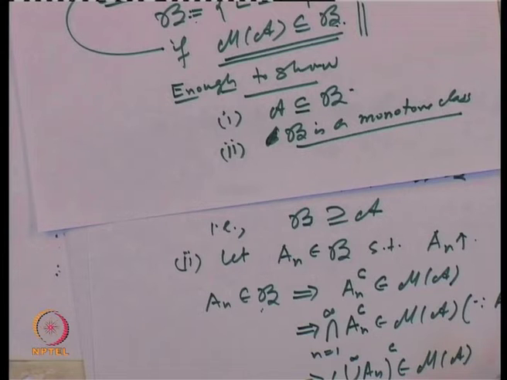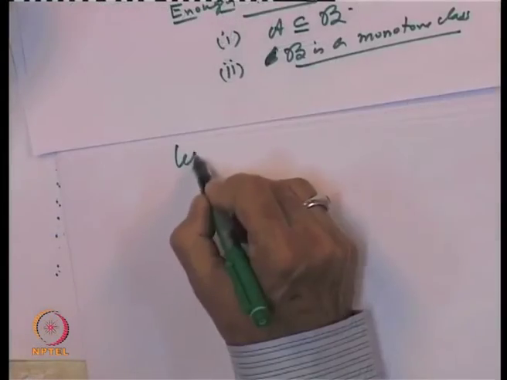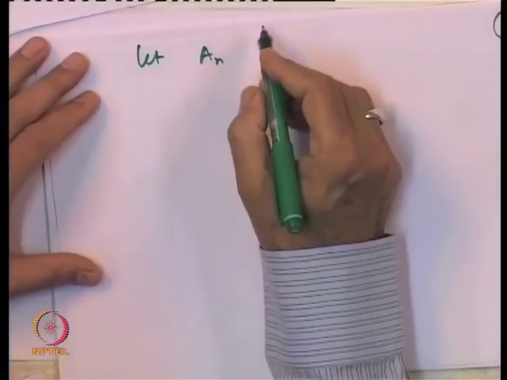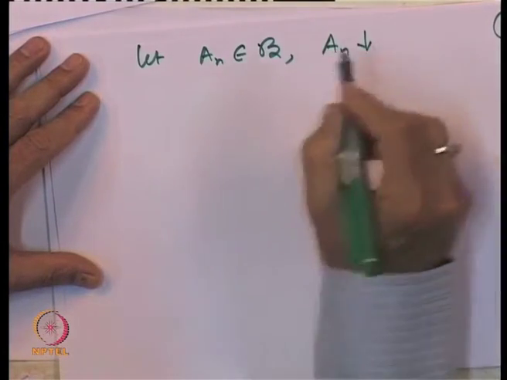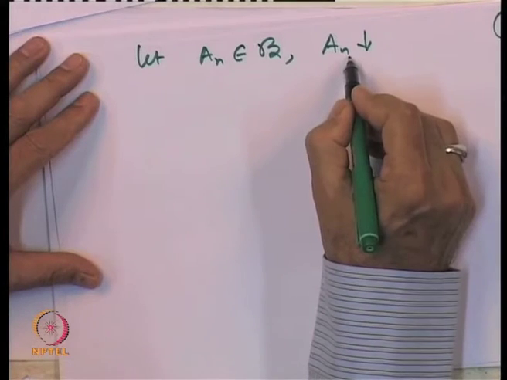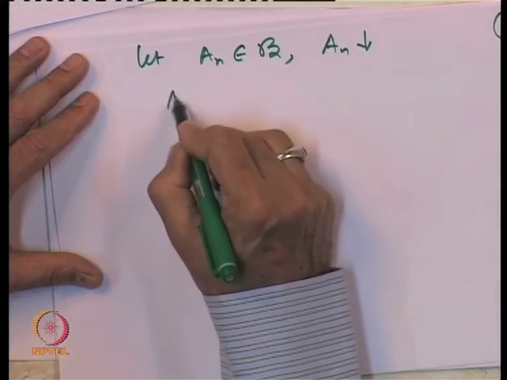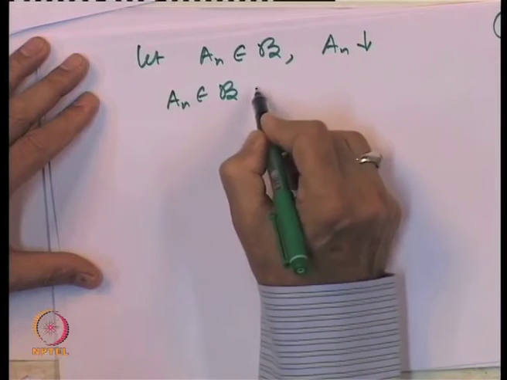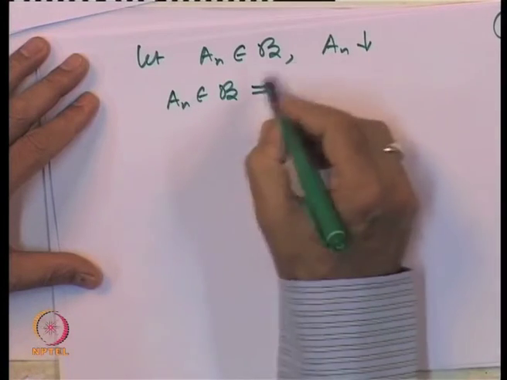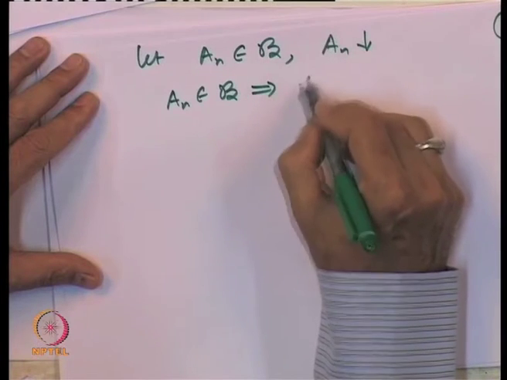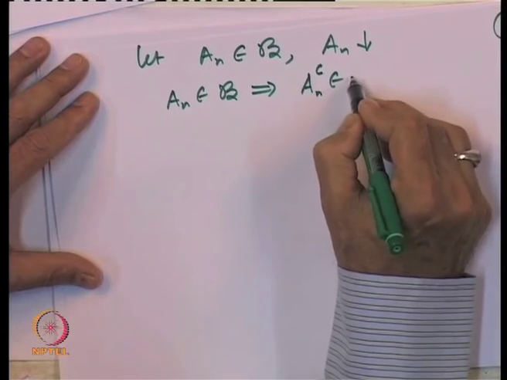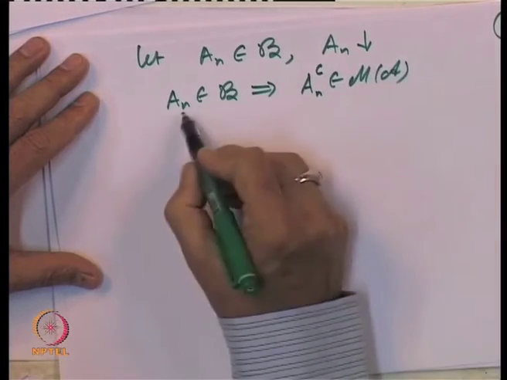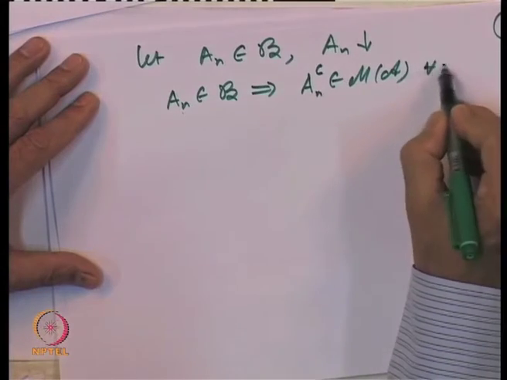So, the collection B is closed under increasing unions, and let us finally prove that it is also closed under decreasing sequences. So, let us take a sequence of sets which is decreasing. Let A n belong to B and A n's decrease. We want to show that the intersection of A n's belongs to B. But A n's belonging to B implies, by definition, that A n complements belong to M of A for every n.